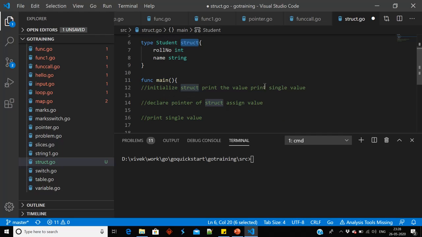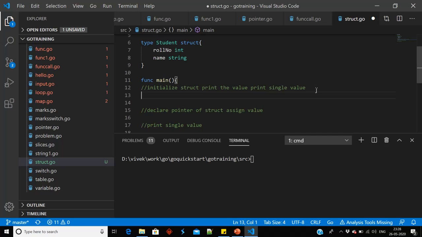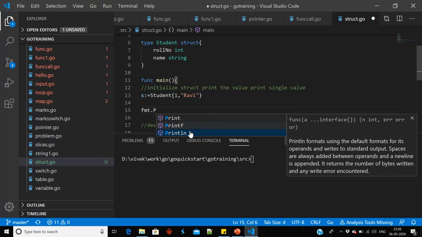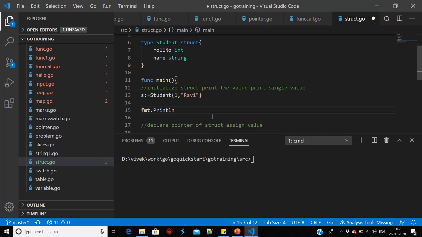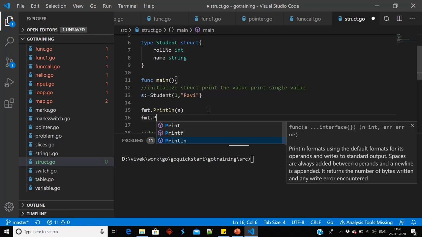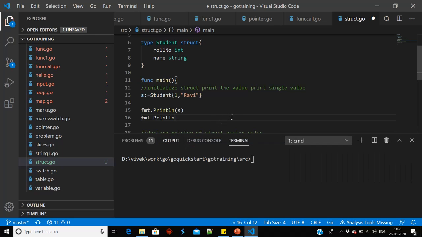Now we are going to initialize the structure, print the value and print a single value. For initializing we are going to use the shorthand operator. Student, we can initialize roll number, we can give 1, name we can give Ravi. Now we can print using fmt.Println. Yes, it will print the structure. If I want to print a single key, what I can do is use the dot operator and name.